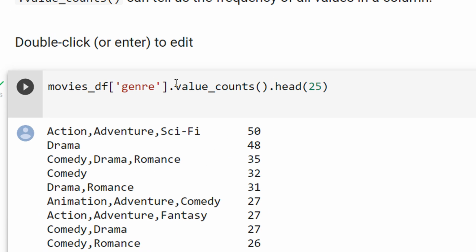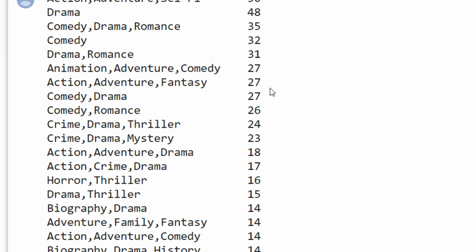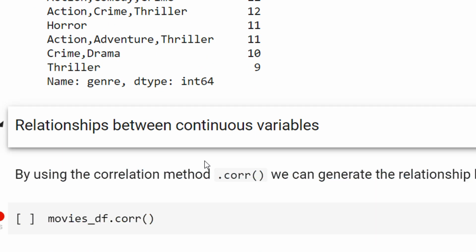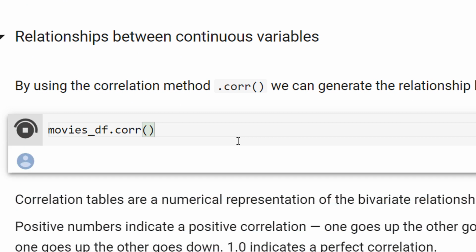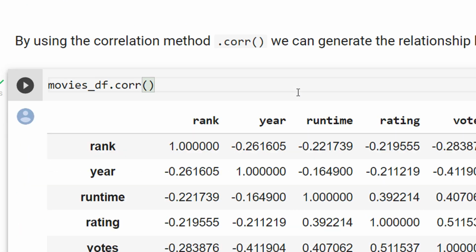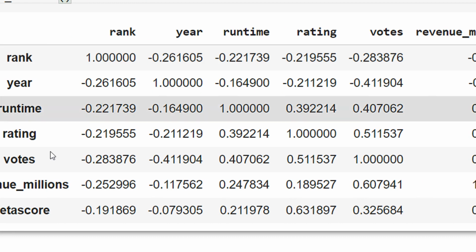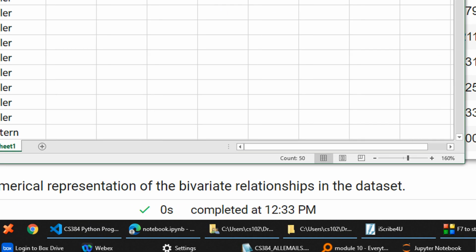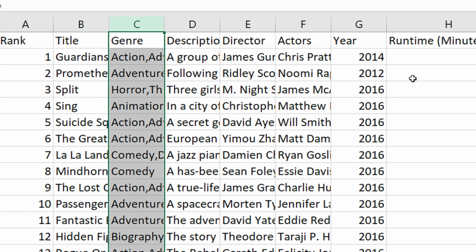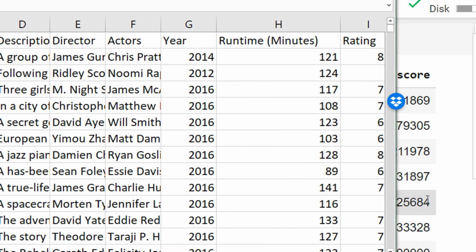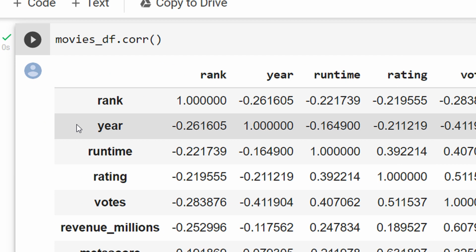Now the relationship between these. Let us see the output for correlation. Basically, we had 11 columns: rank, title, genre, description, and those things. You remember mathematical correlation, and the R square values also you can say, but this is correlation. R square is 0 to 1, but correlation is -1 to +1, fine.